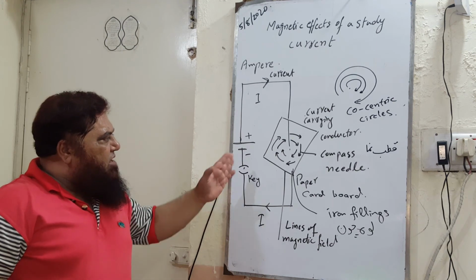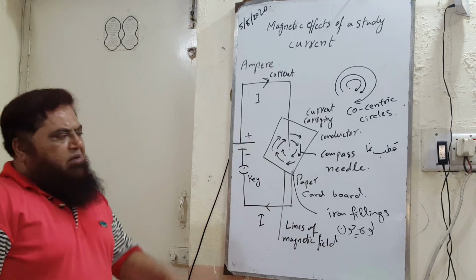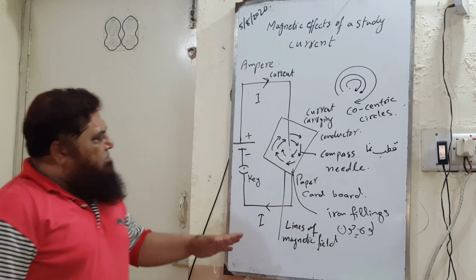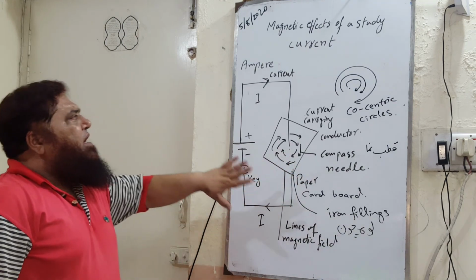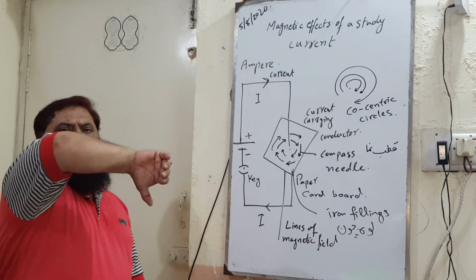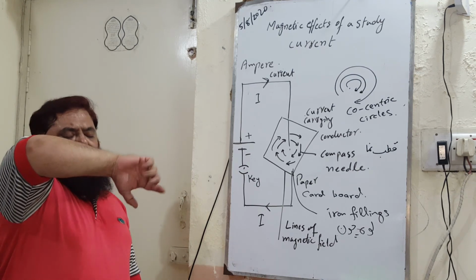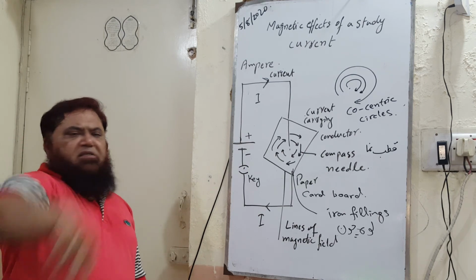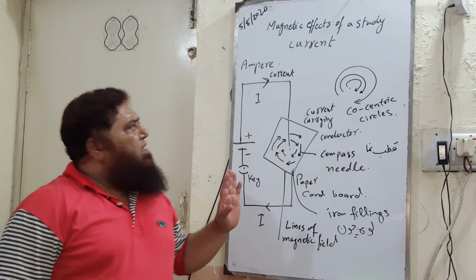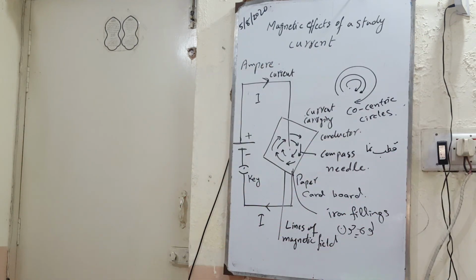When we change the position of the current, I will make another diagram and then you will consider it. So in this diagram, according to Ampere, when the current is flowing away from you, the magnetic lines of force or compass needle point in the clockwise direction. So this is the first part of the magnetic effect of current. Now we are going to discuss the second one.